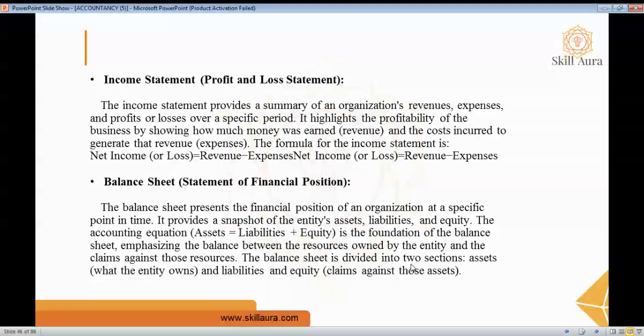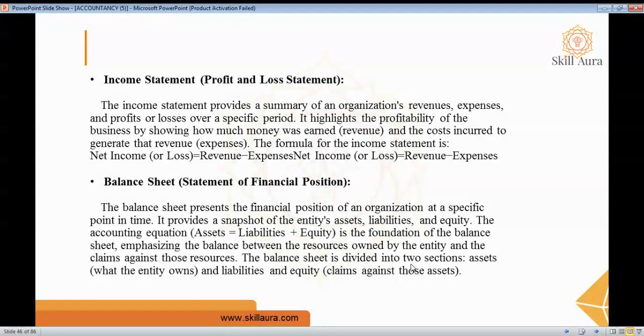There are three main types of financial statements, that is income statement, balance sheet, and cash flow statement. Each provides different insight into a company's financial performance. Let's go with the meaning of each. The first one is the income statement. It is also called the profit and loss statement. It shows the company's revenue, expenses, and net income or loss over a specific period of time.